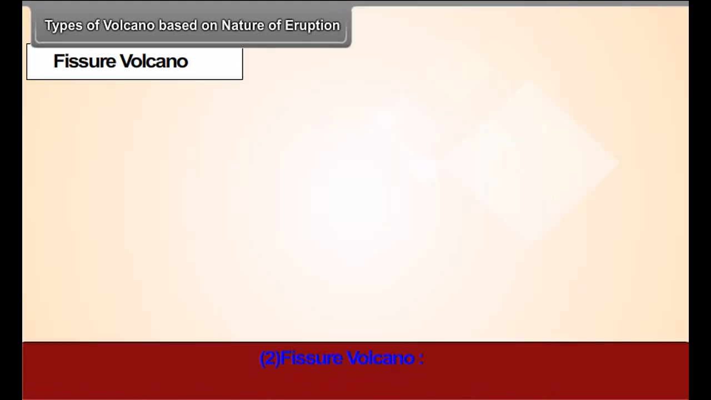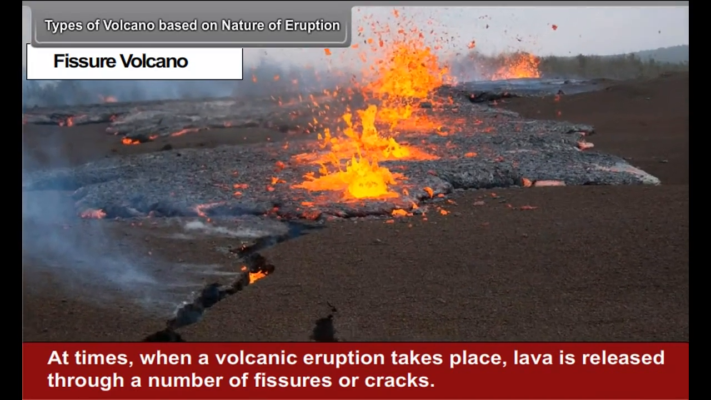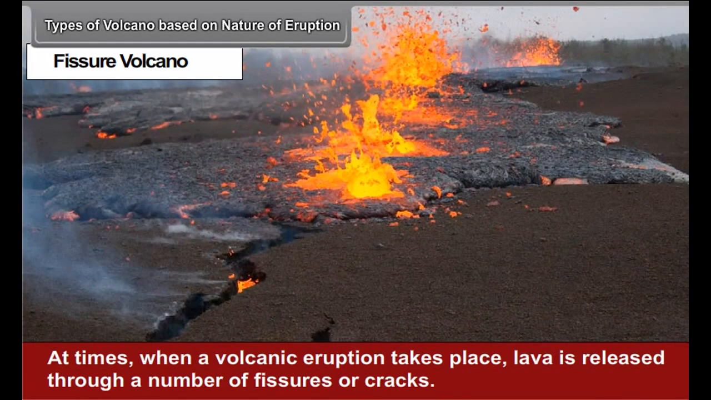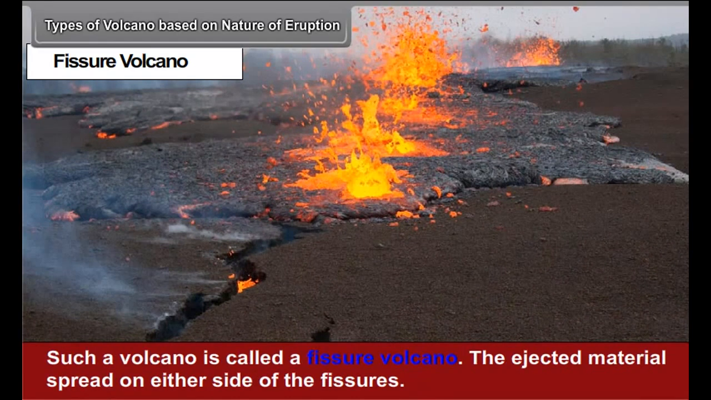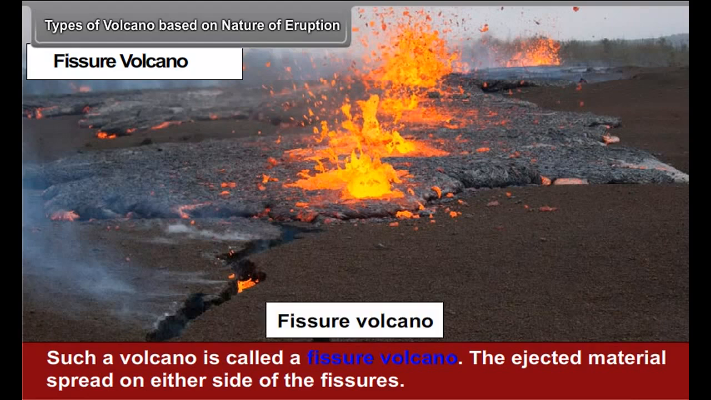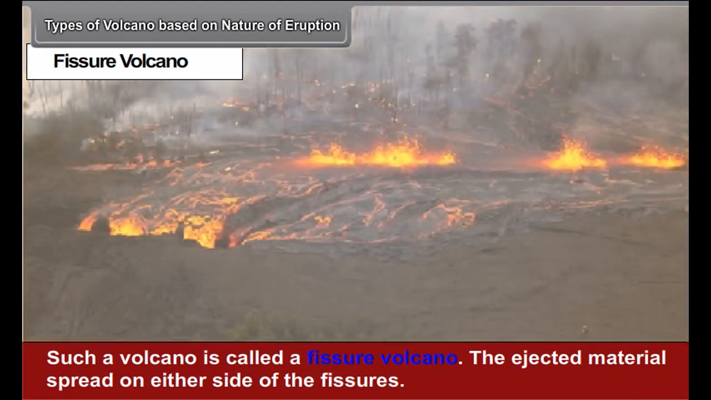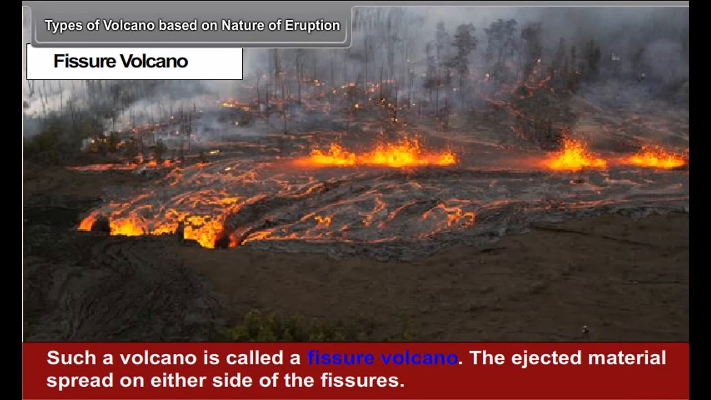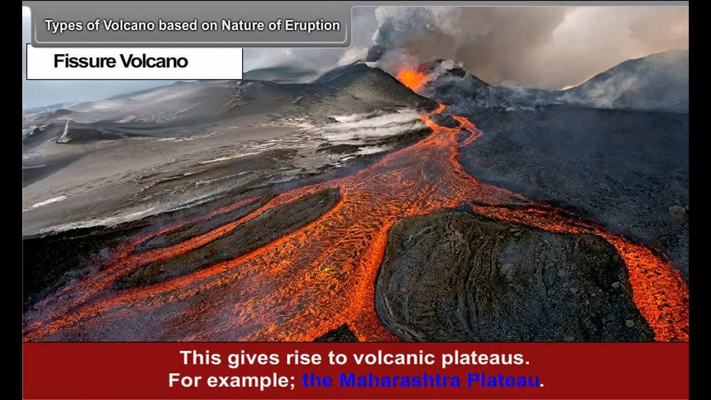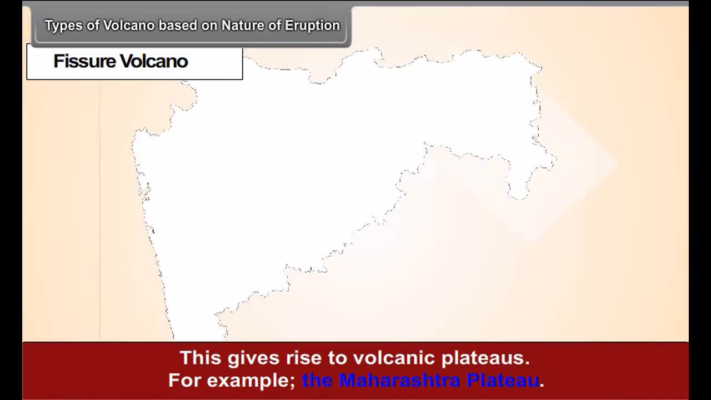Fissure volcano. At times, when a volcanic eruption takes place, lava is released through a number of fissures and cracks. Such a volcano is called a fissure volcano. The ejected material spreads on either side of the fissures. This gives rise to volcanic plateaus, for example, the Maharashtra Plateau.